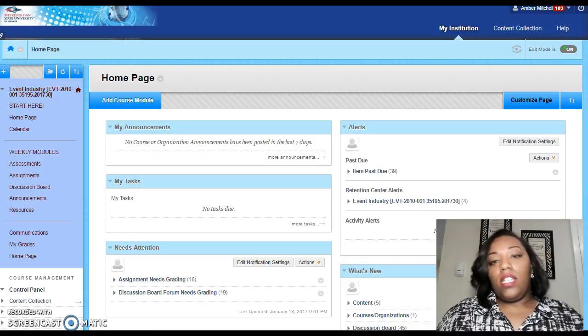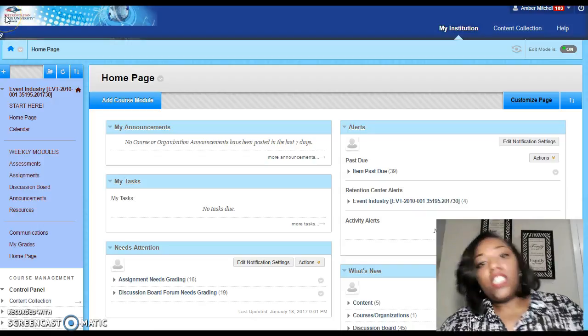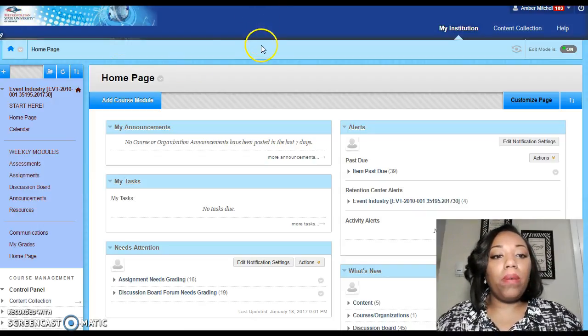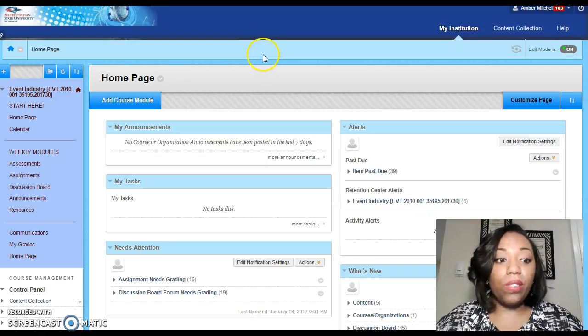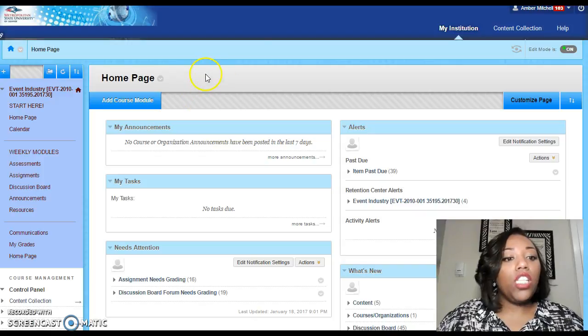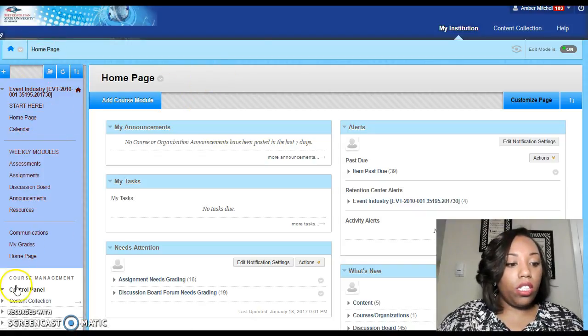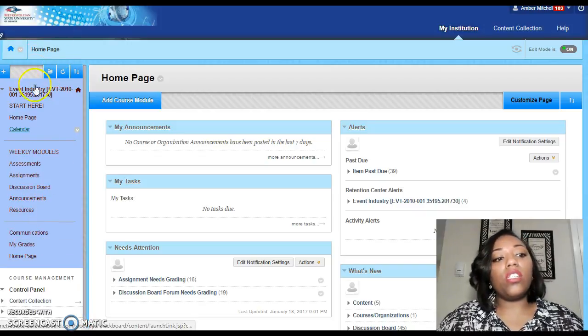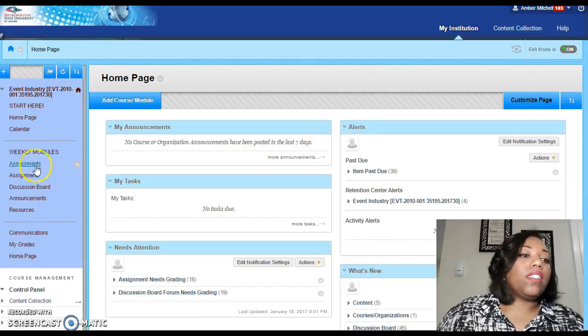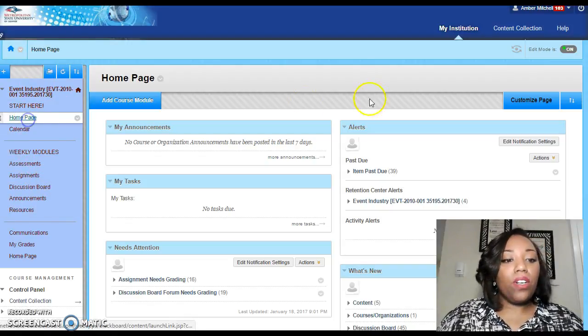So this is the Blackboard navigation video, so please bear with me. I do only have 15 minutes to go through this, so hopefully I don't actually use the entire 15 minutes. The page I'm on now is the home page. All of your navigation is here on the left hand side in this panel. Once you see it, it's a yellow circle. I don't see it on my end right now.